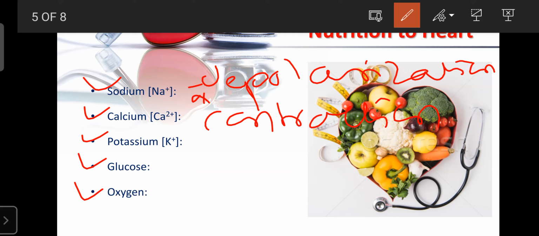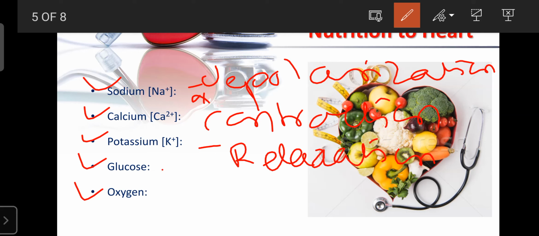Next, after working there is a need to relax. That is the work of potassium. Potassium is known as the relaxation element or molecule. It is mainly required for relaxation by creating a negative environment. After the functions of the heart, the muscles relax. That is the role of potassium.